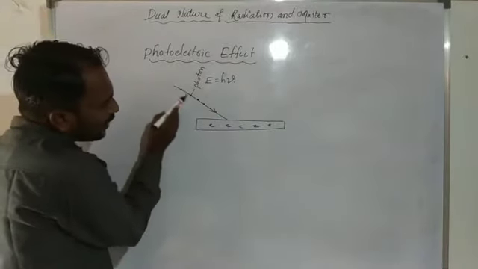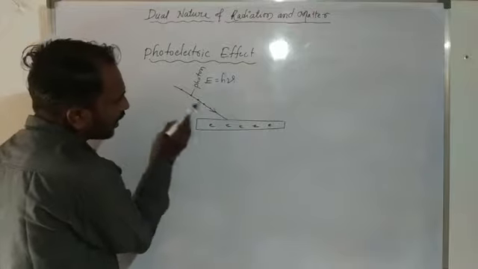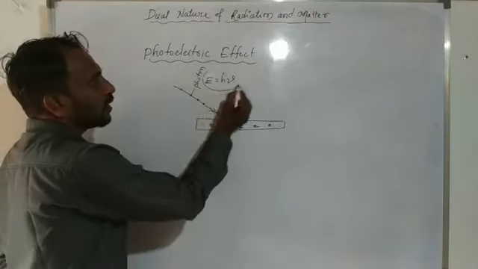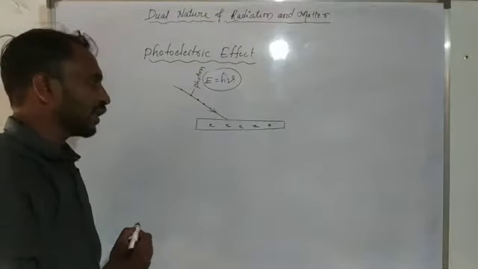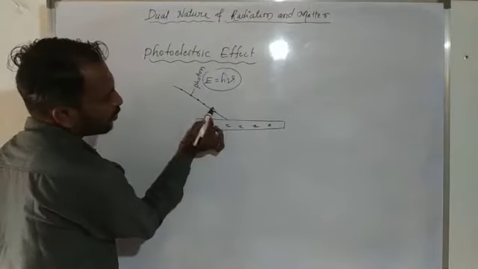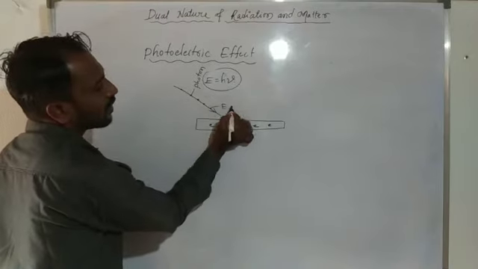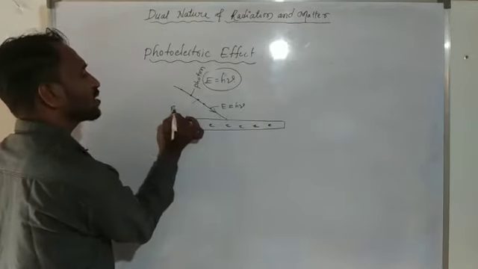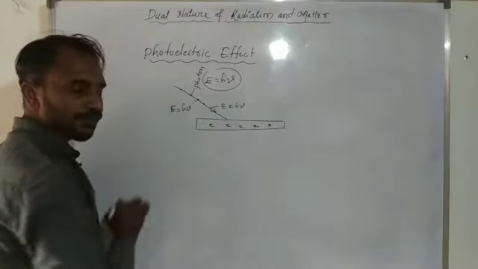So this light ray or particular radiation incident on a metal surface has E equal to h nu amount of energy. For example, this is one photon and its energy is E equal to h nu, and this is also one photon with energy E equal to h nu.